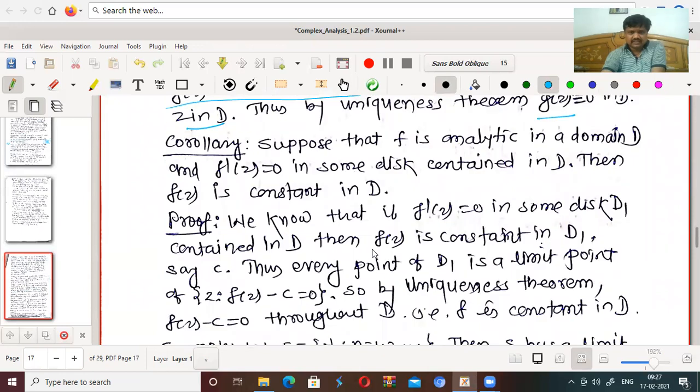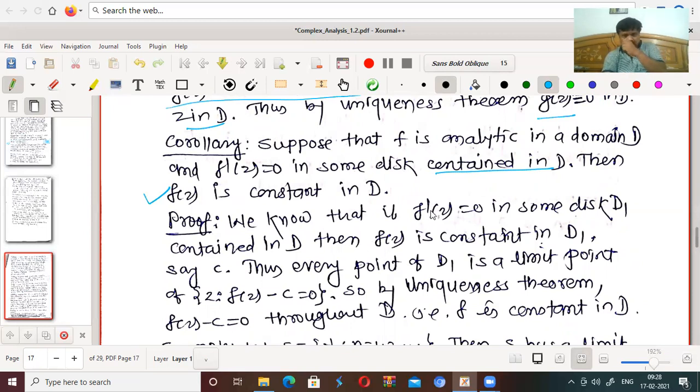There is one more corollary, again very simple. Suppose that f is analytic in a domain D and f'(z) is 0 in some disk contained in D. Then f(z) is constant in D. Analytic, as well as first derivative 0 in some disk contained in D, then f(z) is constant. We already know this.